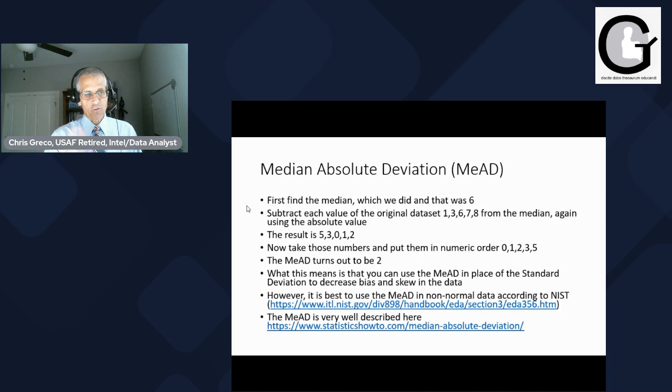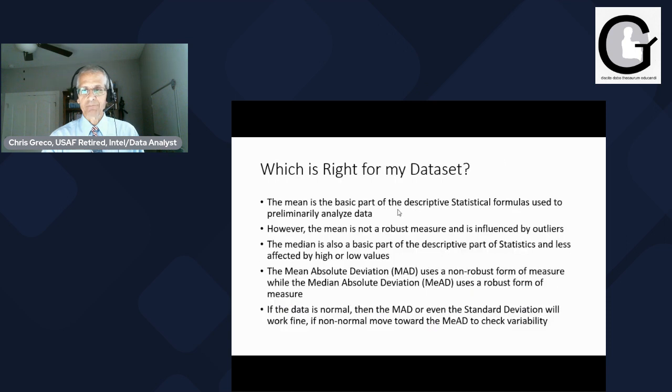NIST.gov is also a great site, and very good from the standpoint that it basically has a statistical handbook that goes through all these different statistics and statistical methods at a very high level. So you have to understand a little bit about statistics to make it work, but it is a very, very good reference. So I highly recommend that.